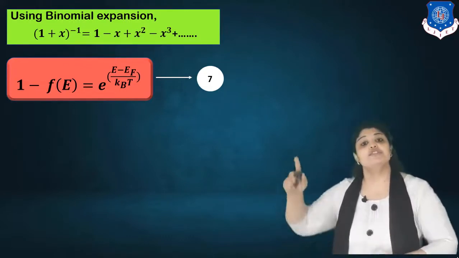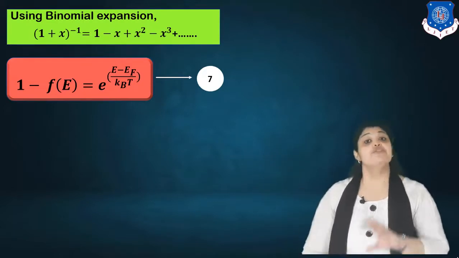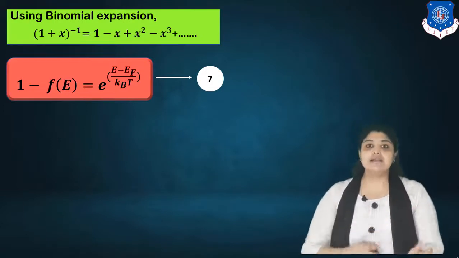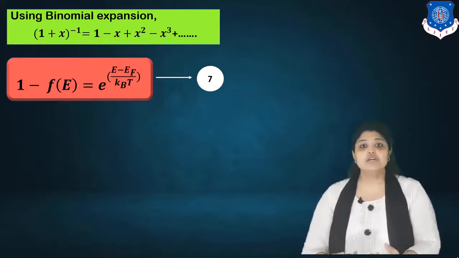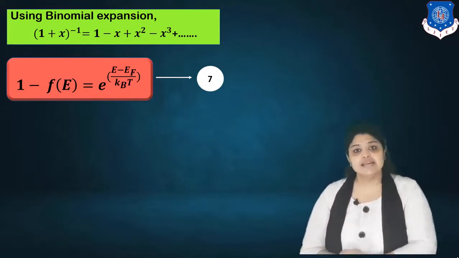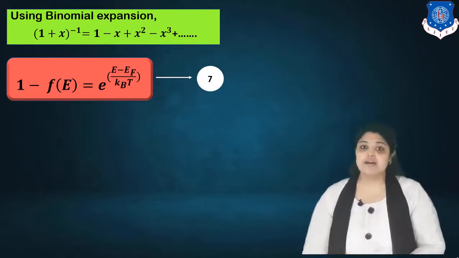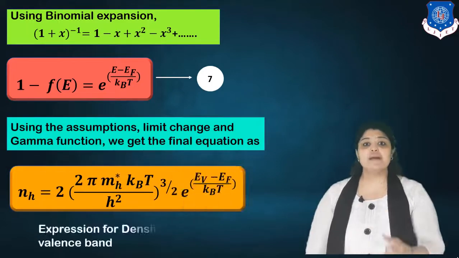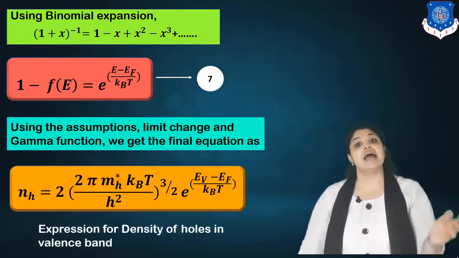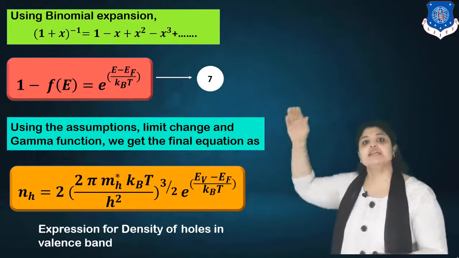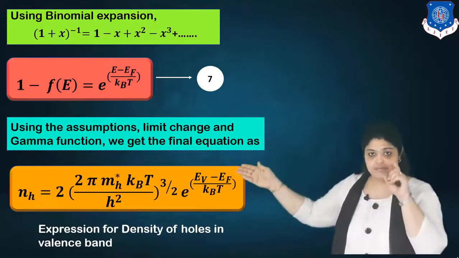We got the equation of probability function of holes. We know that the energy is Ev minus E. Similar to the earlier derivation, here also we are going to assume Ev minus E as x kBT. The limits will change and then we have to consider the gamma function. So assuming all respective data, limits change and considering the gamma function, we can derive in the similar way the expression of holes as